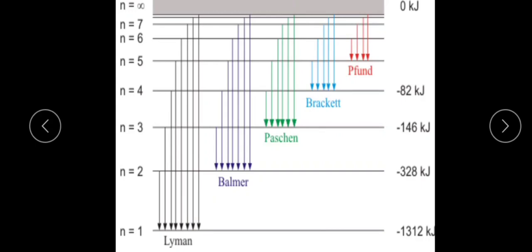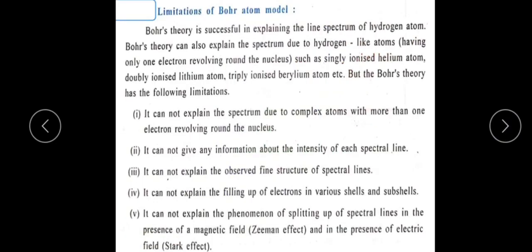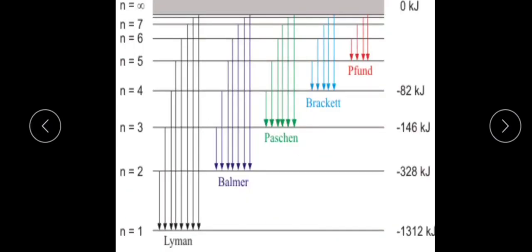Hence n2 is equal to 2, 3, 4 and so on, but n1 is equal to 1. This spectral series lies in the ultraviolet region.